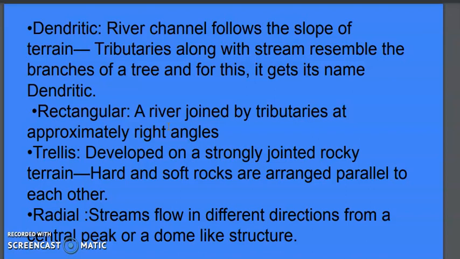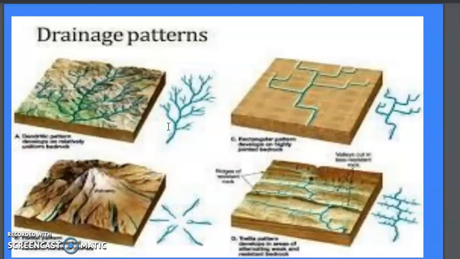The tributary will join the main river at approximately a right angle. That's why it is called the rectangular drainage pattern. See this one. This is the main stream, the straight one, and these all are the tributaries. You can see these tributaries make a 90-degree angle when they join the main river.